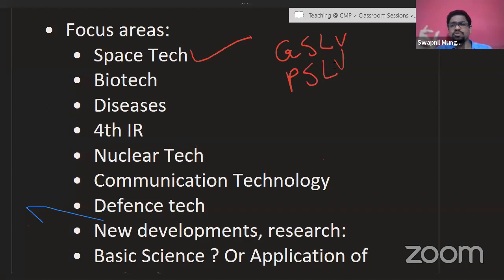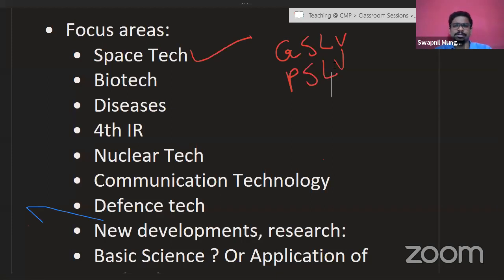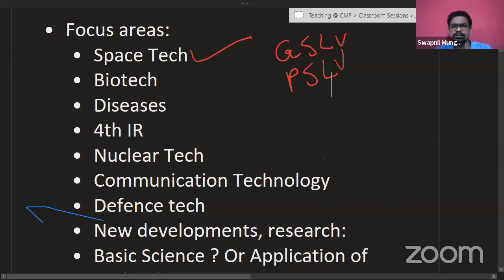Because GS1 has a geography component, and in that the Juno mission was asked. Why was the Juno mission asked? Because it was asked from the perspective of the evolution of Earth and how the Juno mission puts light onto that. So those are the kinds of questions. It is going to have that kind of inter-subject connection as well that you need to establish and study.